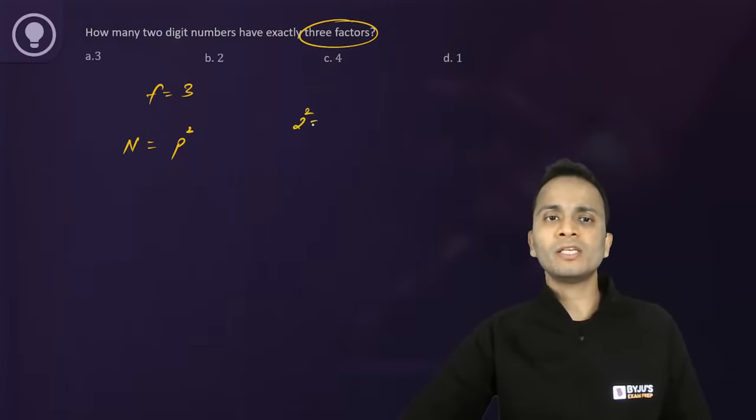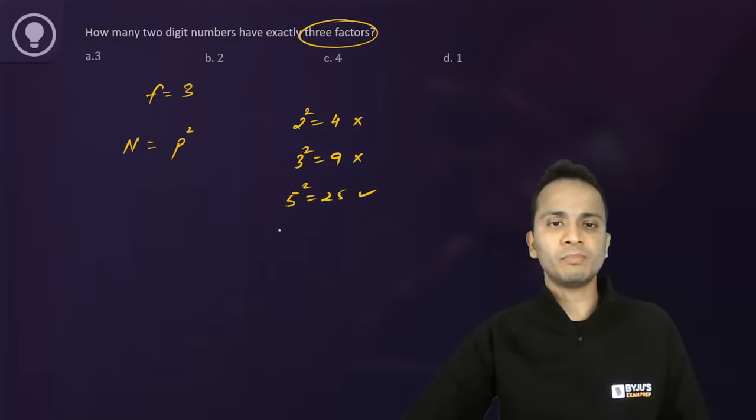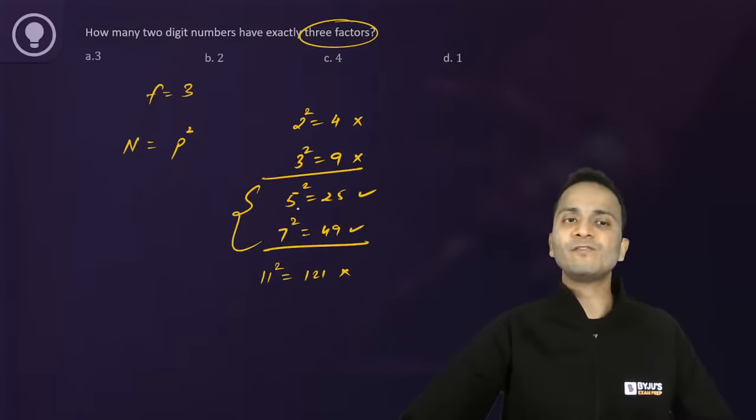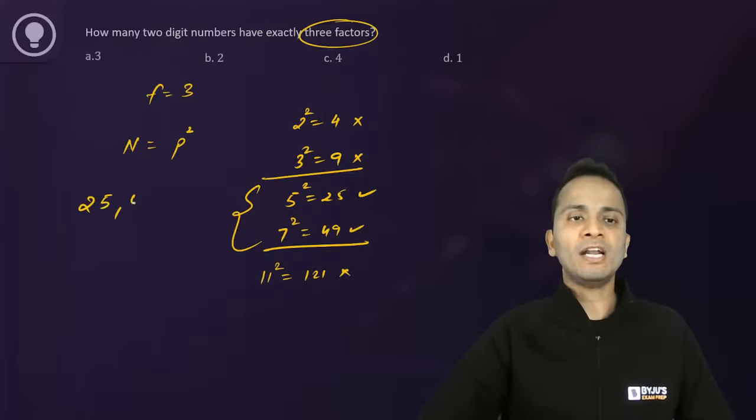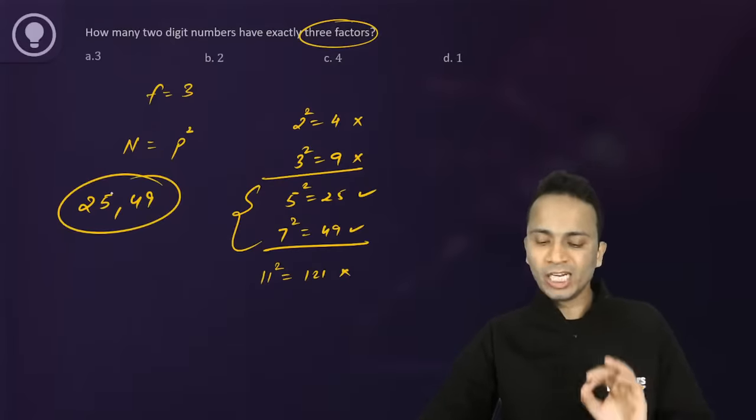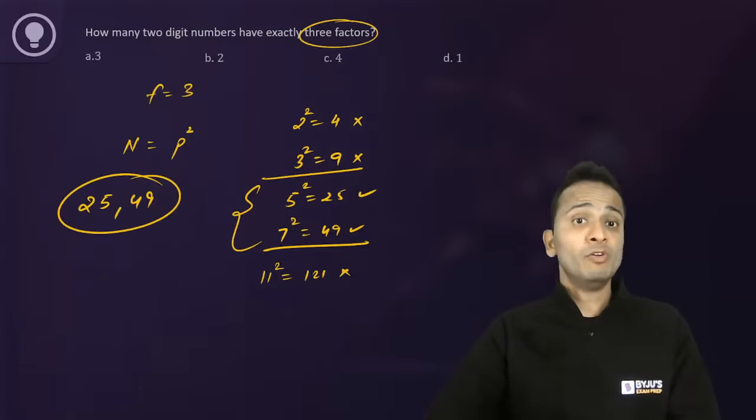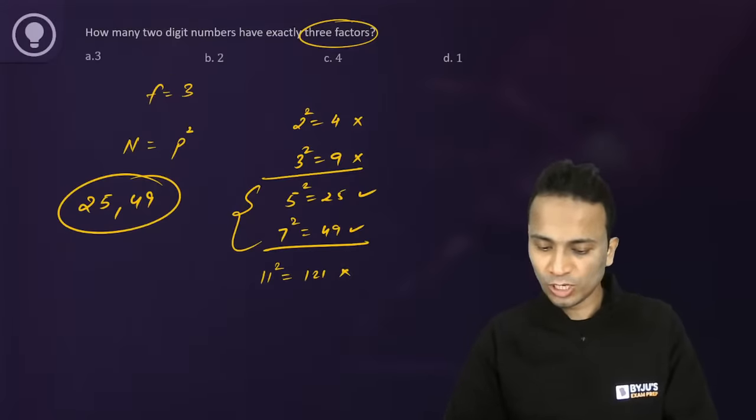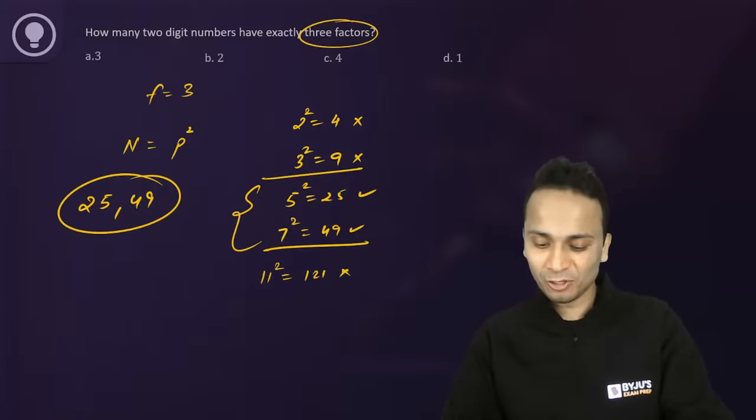2 square is 4, not a 2-digit number. 3 square is 9, not a 2-digit number. 5 square is 25, a 2-digit number. 7 square is 49, yes. 11 square is 121, not a 2-digit number. So these two numbers, 5 square, that is 25, and 49, will be the only 2-digit numbers which have exactly 3 factors. All right. Absolutely. A lot of you have already given the numbers. Wonderful to see that.